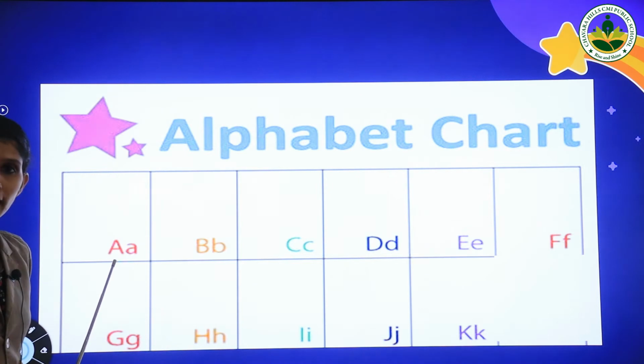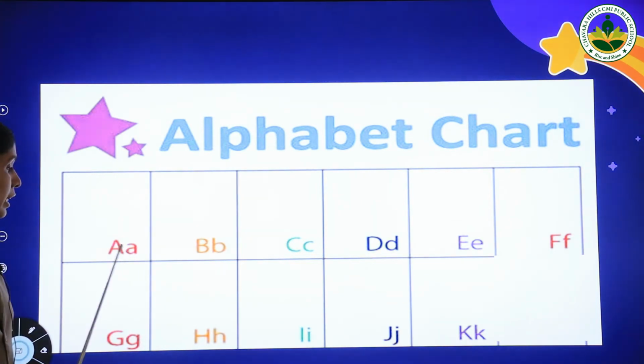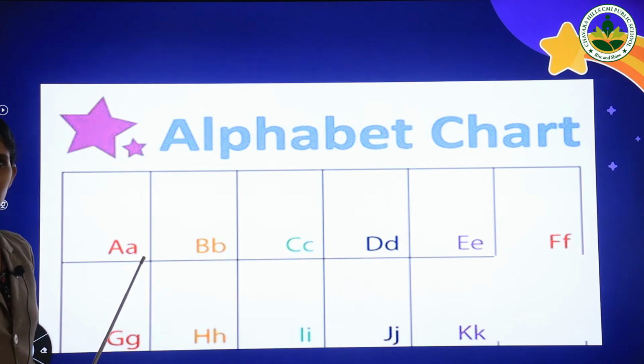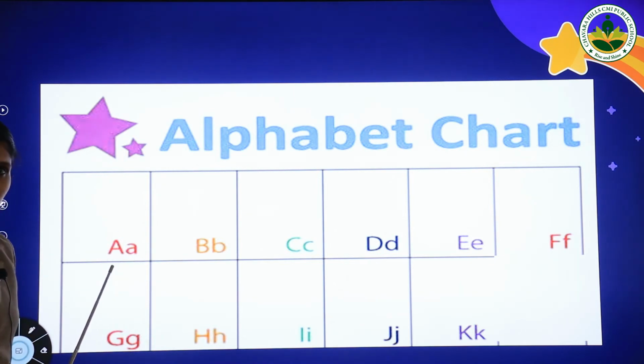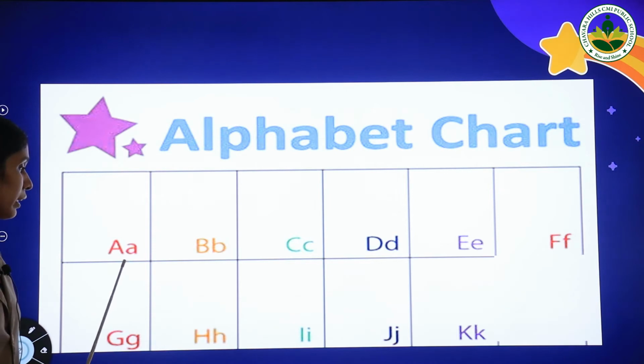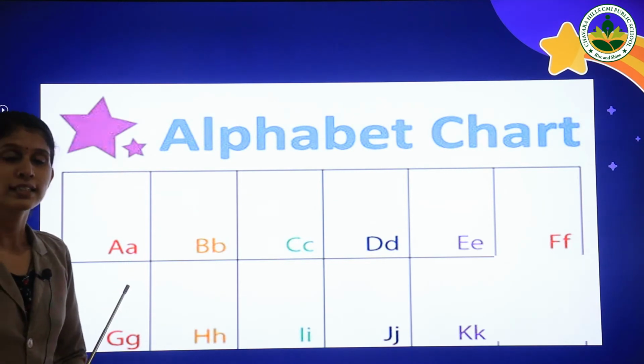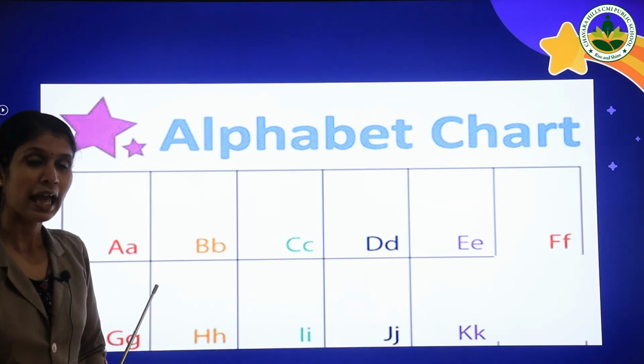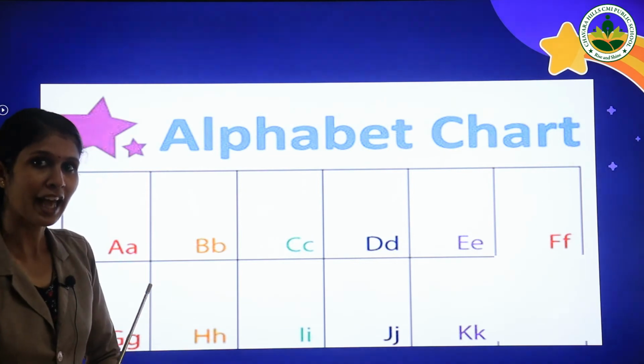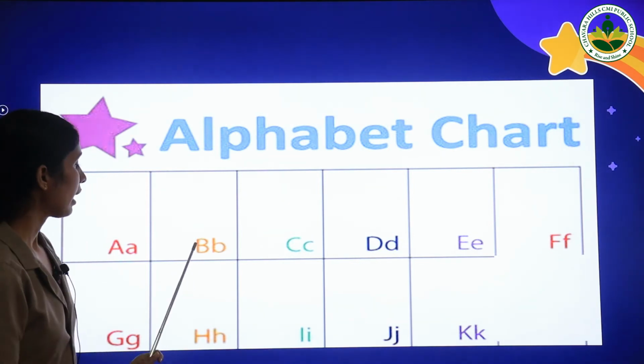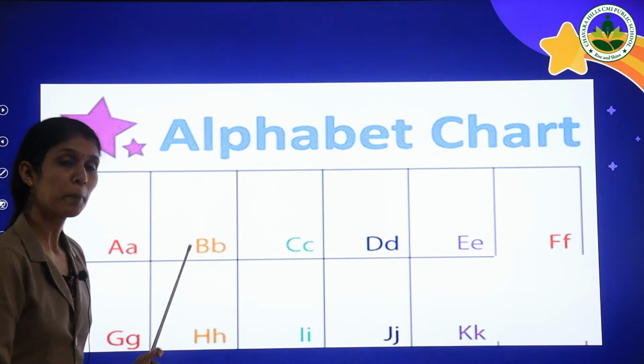Capital letter A. Repeat after me. Capital letter A. Small letter A. And the sound of letter A is ah. Very good. And our next letter is letter B.